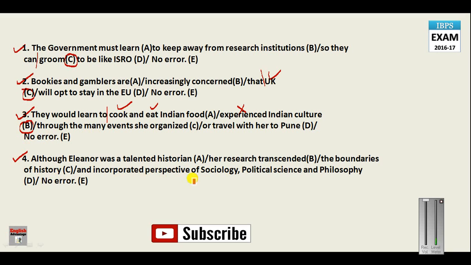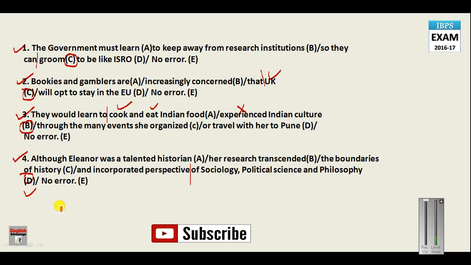So the perspective of all these subjects will be written as perspectives, because there are many subjects involved. So there will be many perspectives. Just to imply the plurality, just to make it plural, we have to write perspectives, because there are many subjects involved here: sociology, political science and philosophy. So this is how this sentence can be corrected, and your answer here will be D.